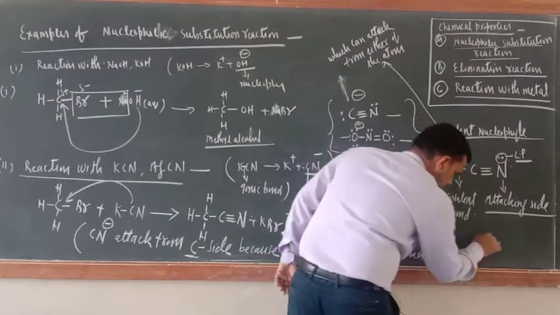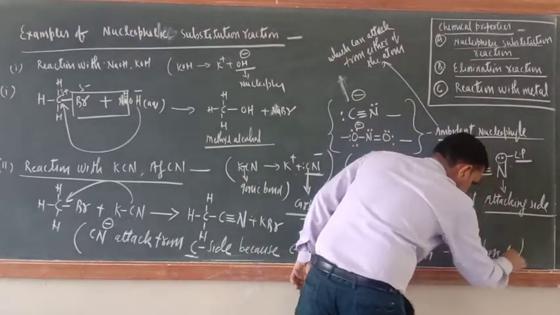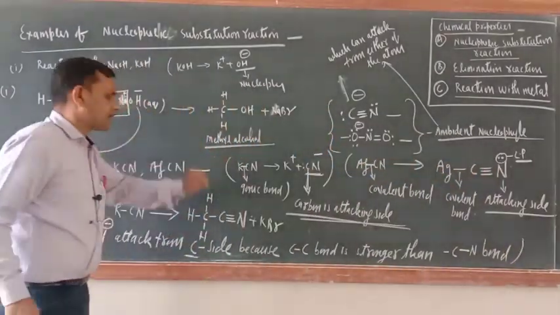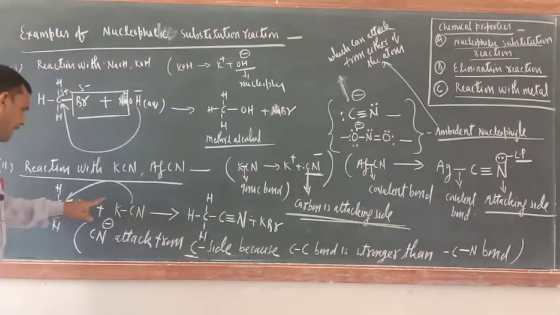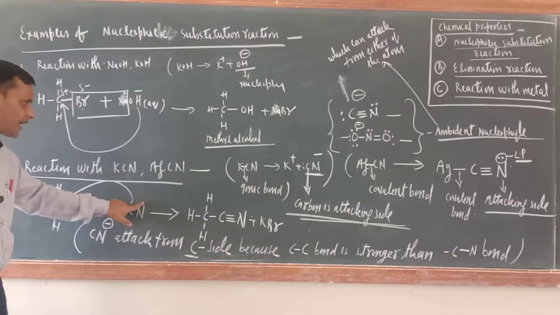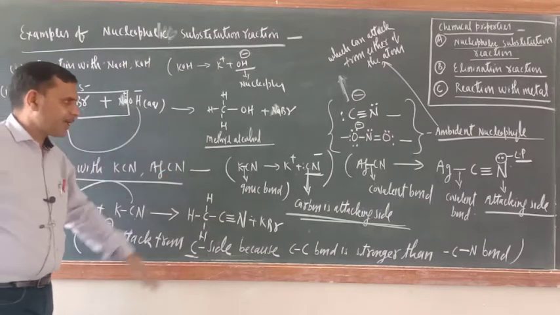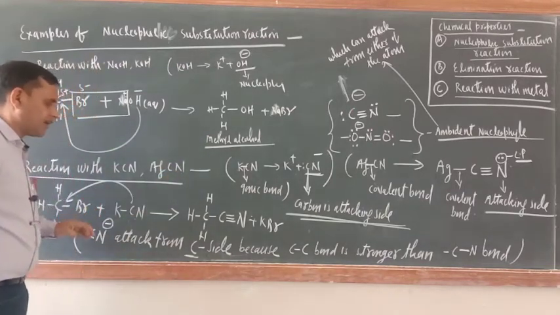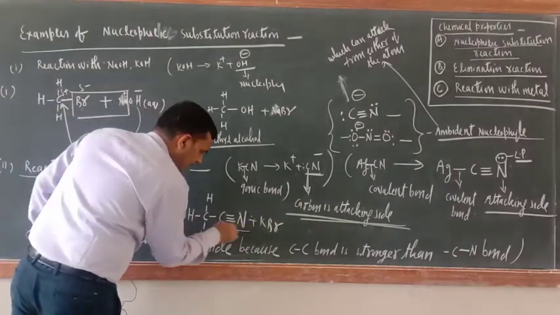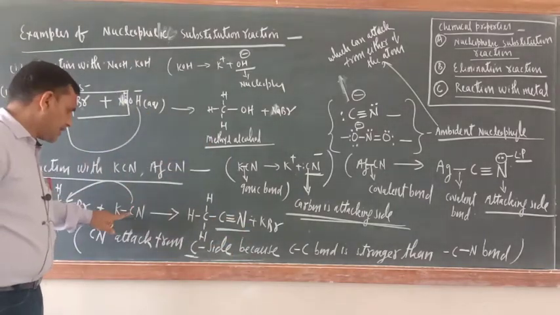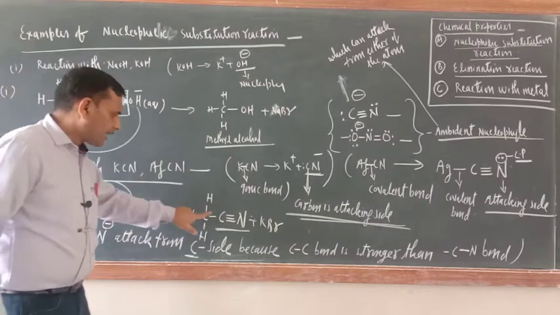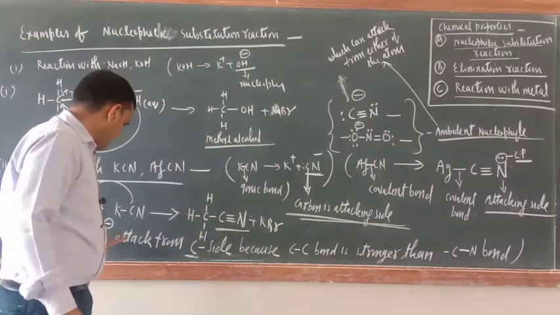Remember, the C-N bond. Okay, just see. Now here there is an option: this cyanide can attack from the C side or from the N side, because it is an ambident nucleophile. But in this case it is attacking from the C side only, because